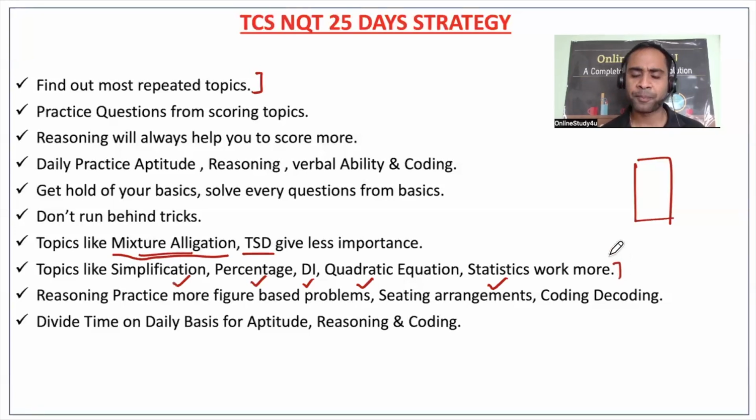Work more, because here the questions will also be more, and you will be able to solve them if you put in effort. But in mixture and alligation, if the questions are twisted, you might not be able to do them. In time, speed, and distance, if the question is twisted, you will not be able to do the question in the exam. So please try to understand.